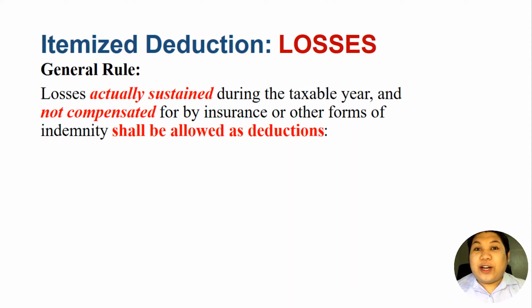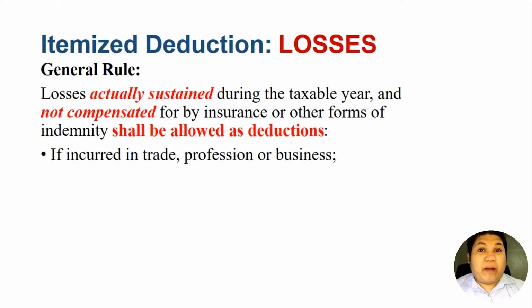But in this case, as a rule, losses to be deducted from the gross income of the taxpayer should not be indemnified or compensated by any insurance. For example, if the taxpayer's property is damaged by typhoon and there is an insurance to cover that damage, then the losses arising from that casualty are non-deductible because the losses are actually covered by the insurance. So we can only claim losses as a deduction from the gross income if these losses are not covered by or indemnified by any insurance. These shall be the rules when claiming losses as a deduction from the gross income.